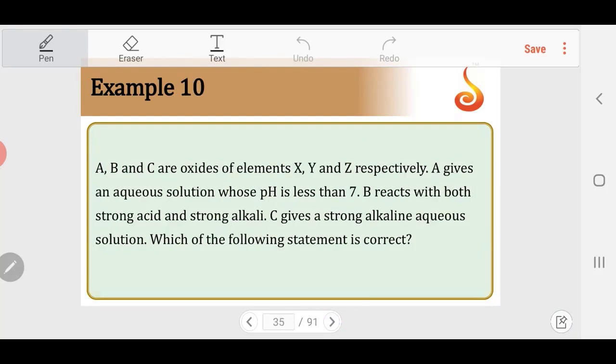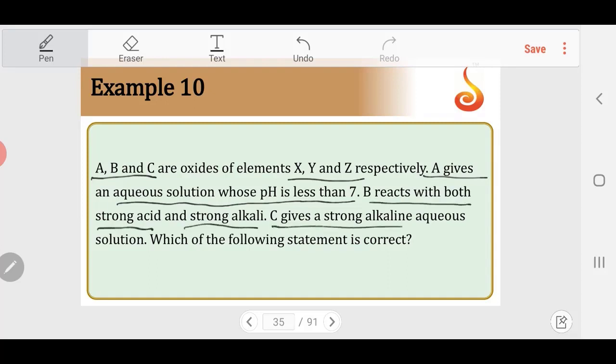Example 10. A, B, C are oxides of elements X, Y and Z. So three oxides corresponding to three elements X, Y and Z. A gives an aqueous solution whose pH is less than 7, means it is giving an acidic solution when you dissolve the oxide in water. The oxide of B can react with both strong acid as well as strong alkali. And oxide C gives a strong alkaline solution in aqueous medium. Based on this, we have to select the correct statements. So we'll see the statements.